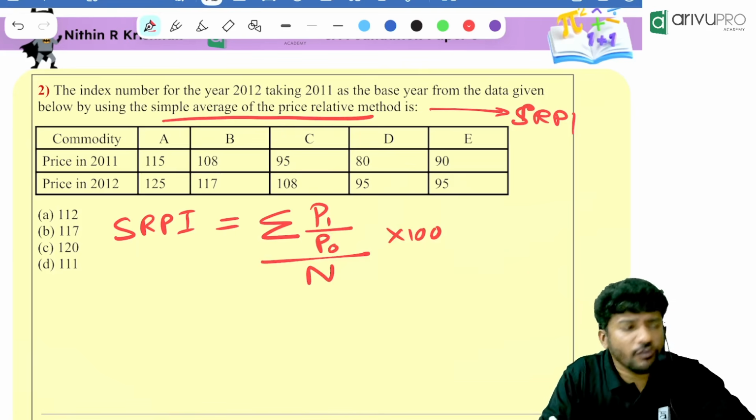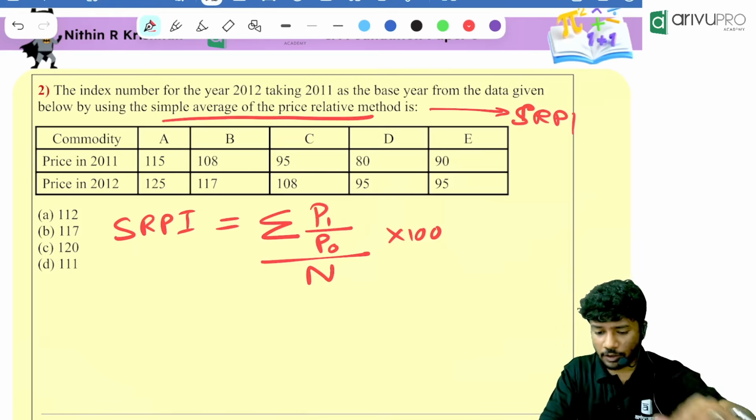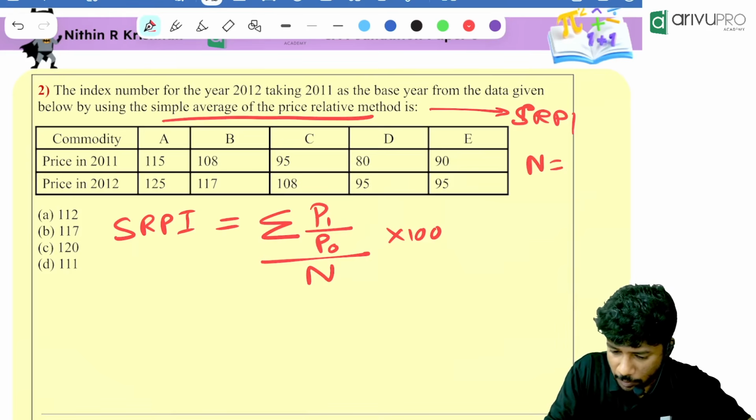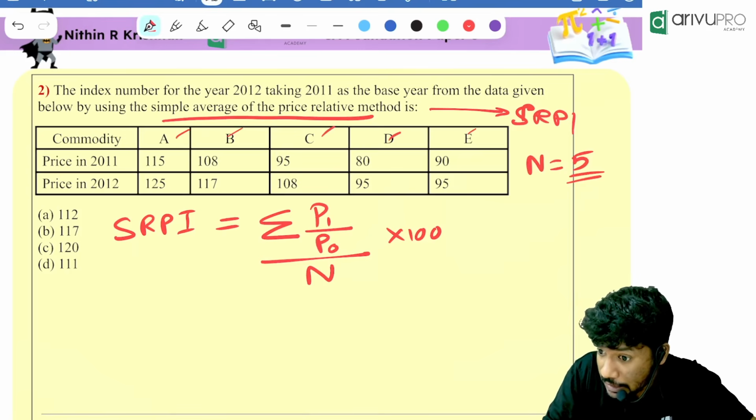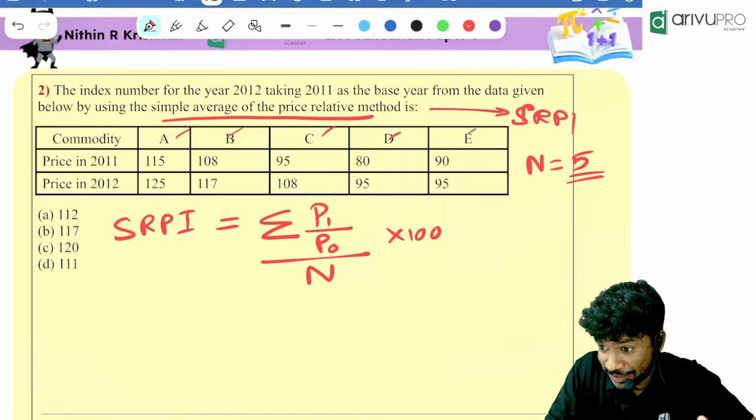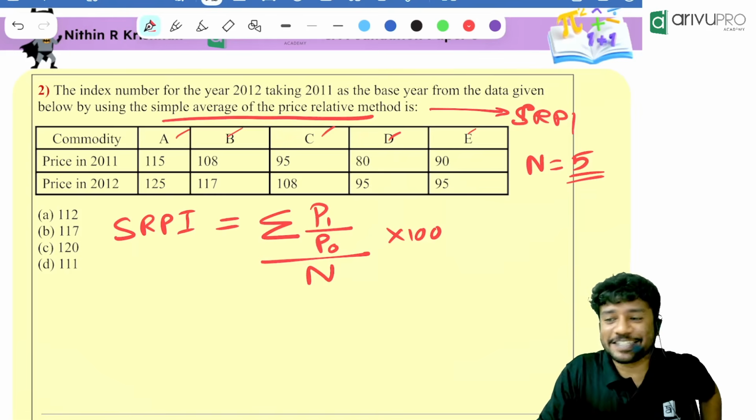How much is the N value? How many commodities are there over here? People, tell me. 1, 2, 3, 4, 5. Okay, Bhavana, are you getting it? I don't know whether you are getting it. You are watching online? Yes, well and good. N is equal to 5. Everyone got N is equal to 5.